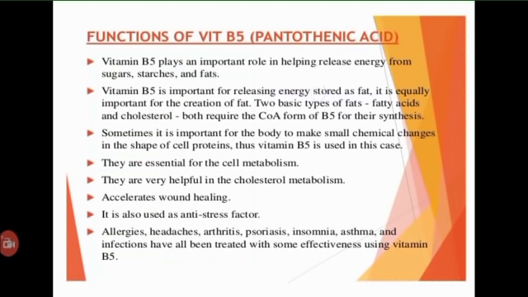Now coming to the functions of vitamin B5, it plays a very significant role in conversion of energy for various bodily activities. It also takes part in conversion of various other B vitamins into forms which are acceptable by the body. Vitamin B5 is a potent antioxidant and a neural compound which helps in boosting the immune system. Vitamin B5 is extremely useful in treating allergies, alcoholism, baldness, autism, burning feet syndrome, yeast infections, heart failure, carpal tunnel